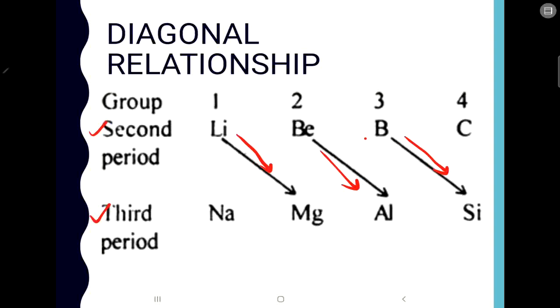It was expected that in a group the elements should have similar properties, so lithium and sodium have similar properties, which they do, but lithium also has some similar properties with magnesium. So that is the diagonal relationship of lithium and magnesium.